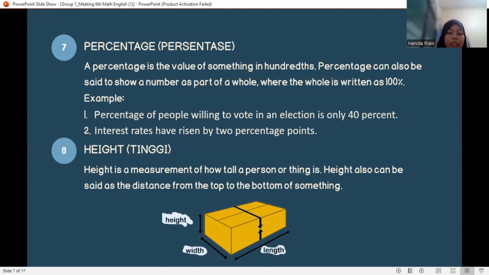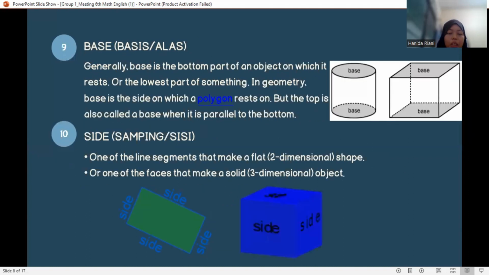8. Height, which means in Indonesian is tinggi. Height is a measurement of how tall a person or thing is. Height also can be cited as the distance from the top to the bottom of something.